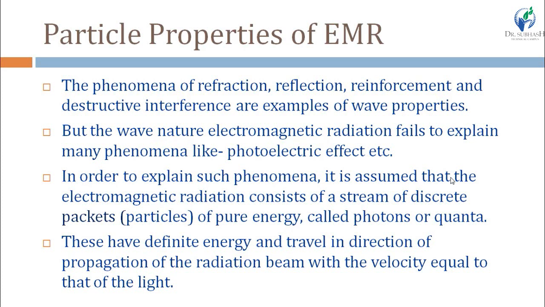So, to explain this phenomenon, the scientists assume that the electromagnetic radiation is considered as a stream of discrete packets. Discrete packets means particles of pure energy, and these packets or particles are known as photons, or quanta, right? These photons or quanta have definite energy and travel in the direction of propagation of the radiation beam with a velocity equal to that of light.